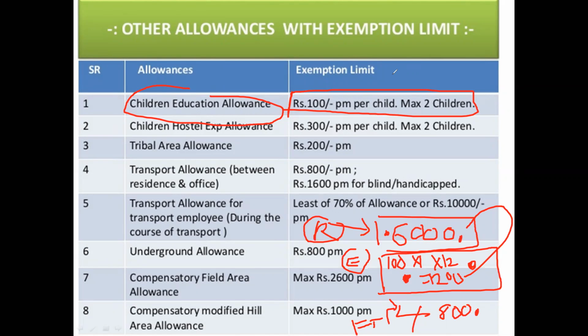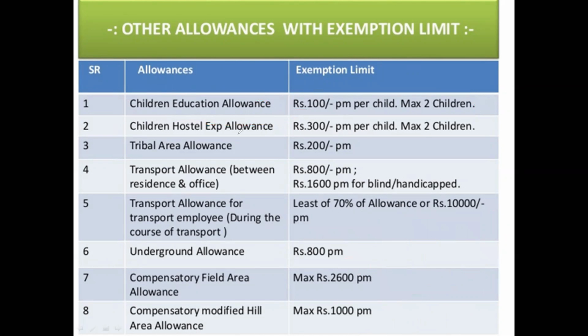Similarly, children's hostel allowance. Now my daughter is going to the city and I am telling her to stay in a hostel. So there is an expenditure. I have gone to my company and asked, sir, why don't you give me a children's hostel allowance? So the company can give anything, but the exemption is rupees 300 per month per child for a maximum of 2 children. We'll see while we are doing the problem how to tackle the problem.